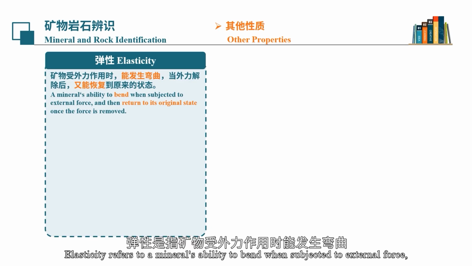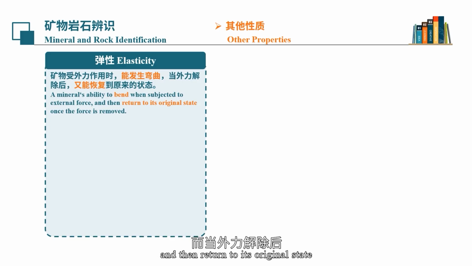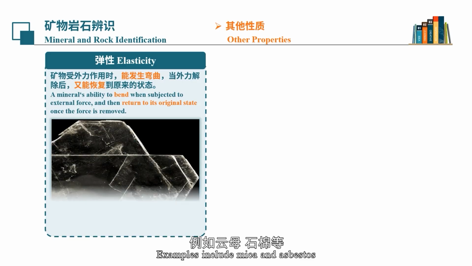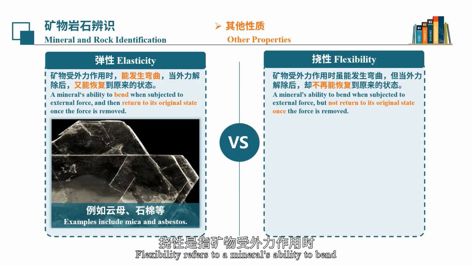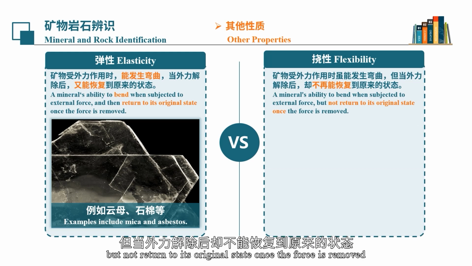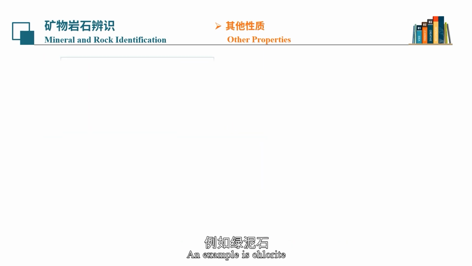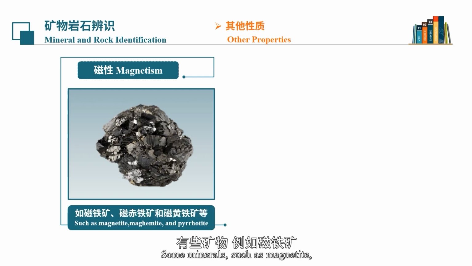Elasticity refers to a mineral's ability to bend when subjected to external force, and then return to its original state once the force is removed. Examples include mica and asbestos. Flexibility refers to a mineral's ability to bend when subjected to external force, but not return to its original state once the force is removed. An example is chlorite. Some minerals, such as magnetite, megamite, and perovskite, possess magnetism.